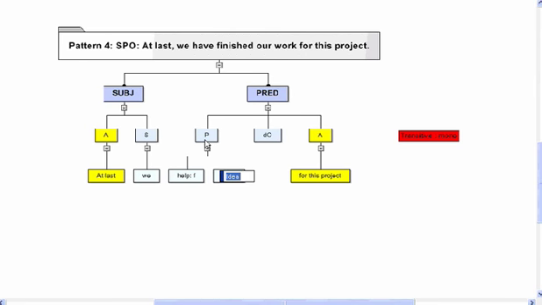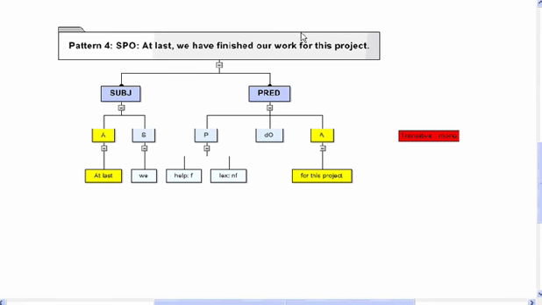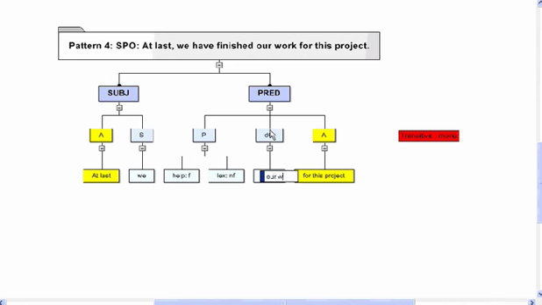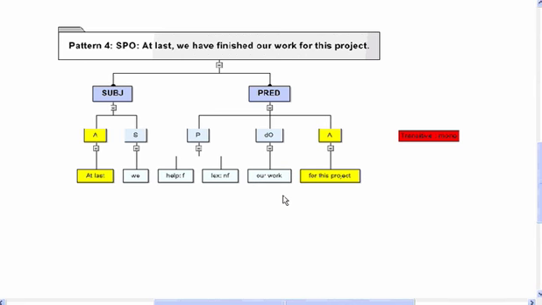And the second one is the lexical verb, and it's non-finite. The direct object is "our work". So we have finished something. Somebody did something. This is the transitive pattern 4.